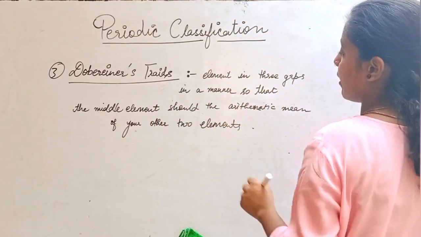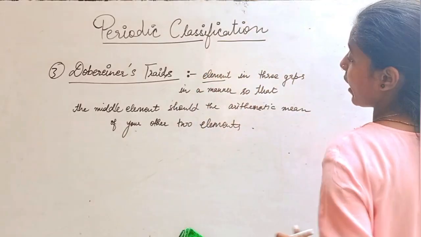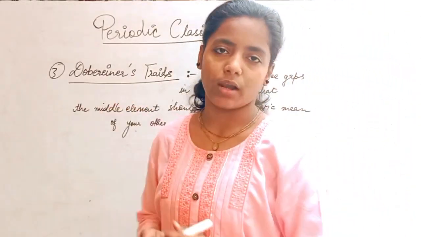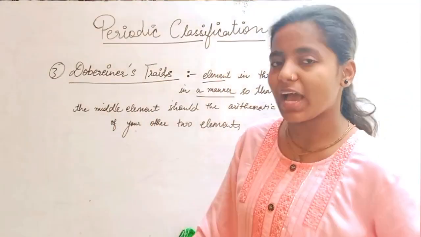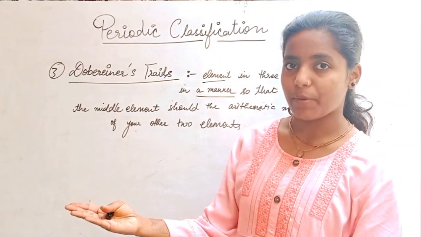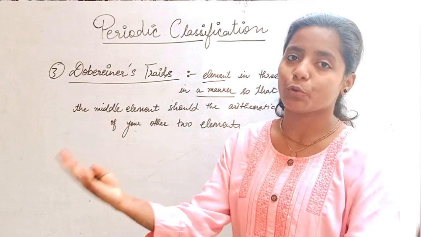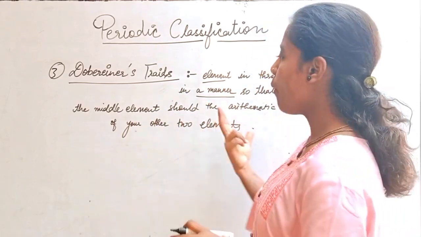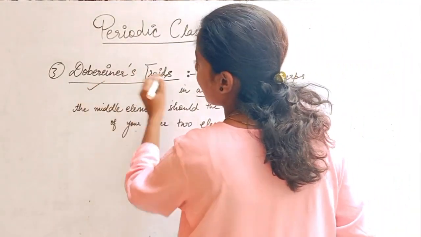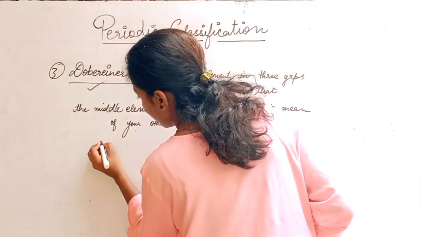What he says, group up elements in three columns in such a manner that the middle element is the arithmetic mean of the elements on its two sides.